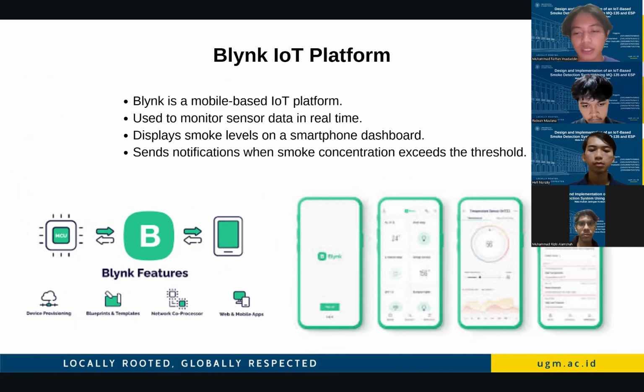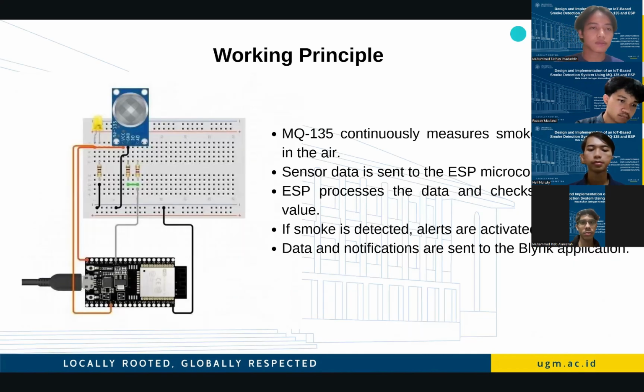The smoke concentration data sent by the ESP is displayed on a dashboard, making it easy for users to observe environmental conditions remotely. In addition, Blynk provides automatic notification when the smoke level exceeds the threshold, allowing users to respond quickly to potential hazards.